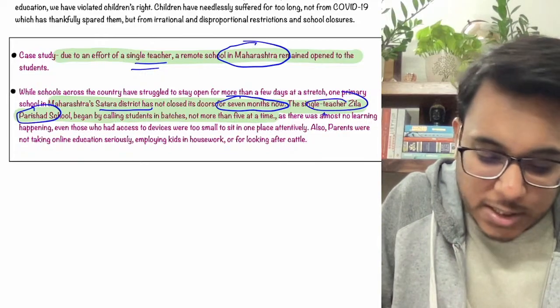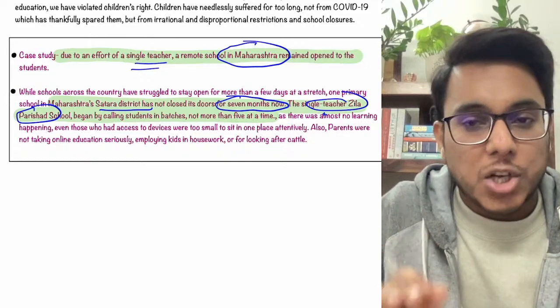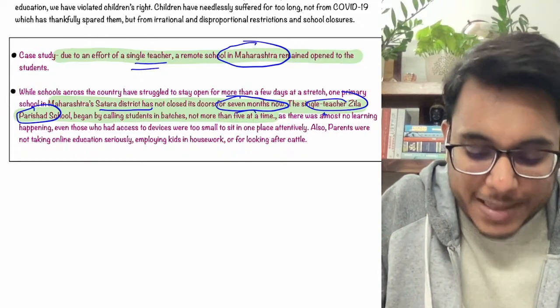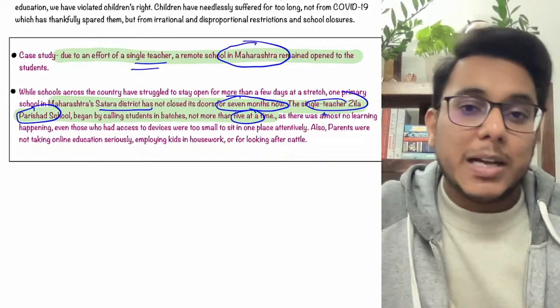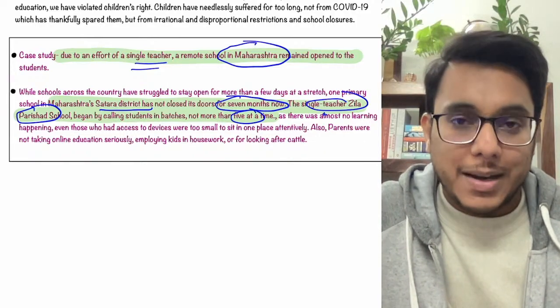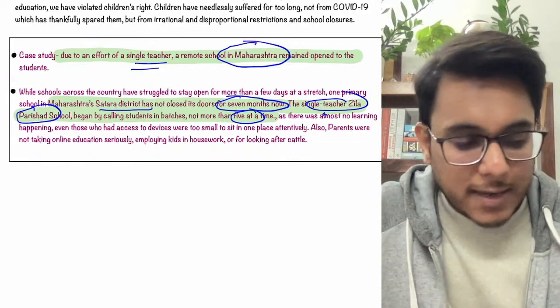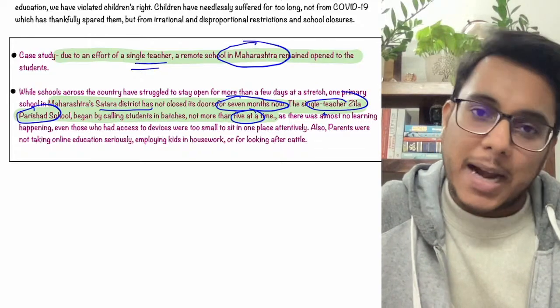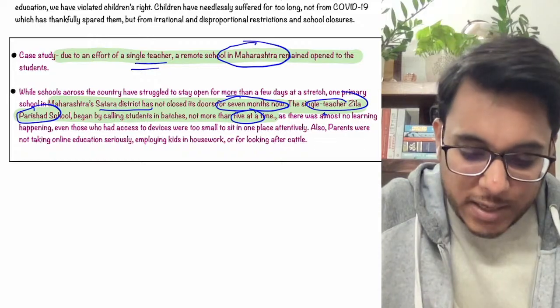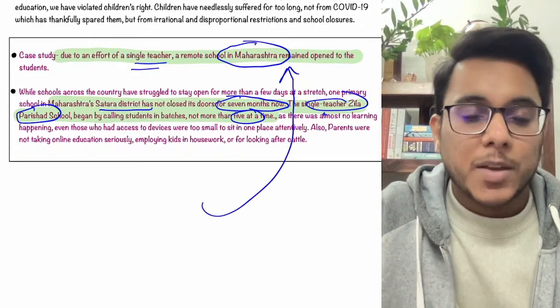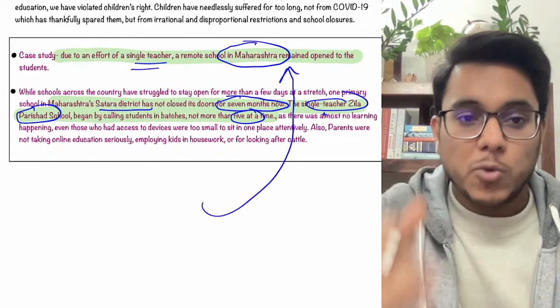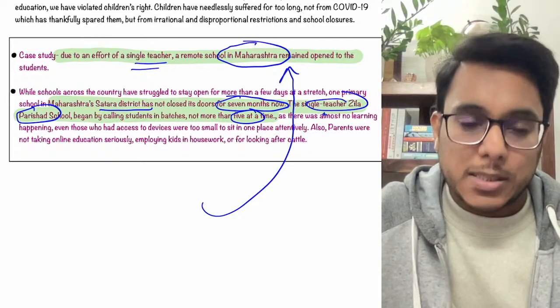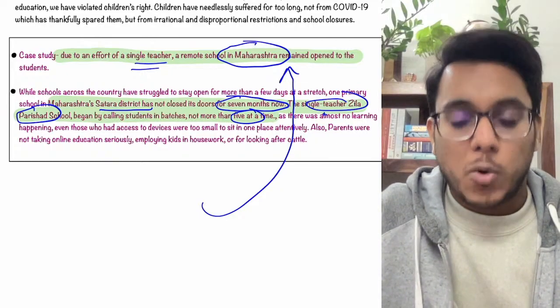The children are being called in batches of a maximum of 5 at a time, in multiple batches, and with adequate social distancing they are being taught. Is it clear? The schools are functioning there, so we need to learn from them. This case study you can use in your GS4 also. So this is all about it.